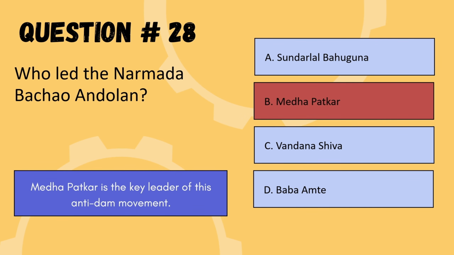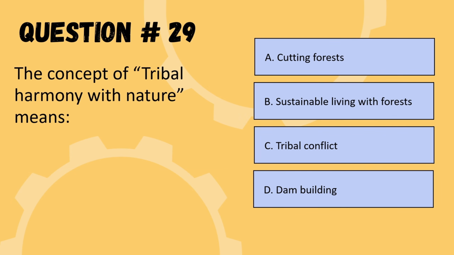So we are moving to the next question. Next question is, the concept of tribal harmony with nature means. Options are cutting forest, sustainable living with forest, tribal conflicts, or dam building. So the correct option is option B, sustainable living with forest.